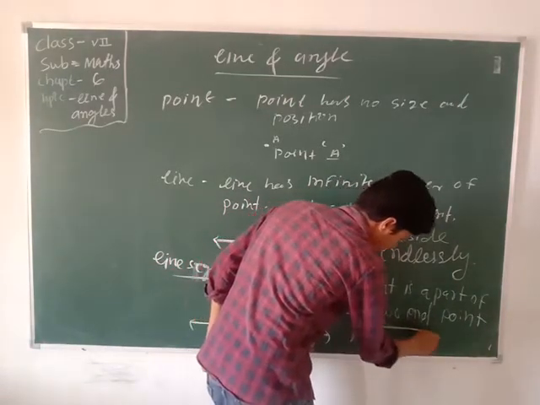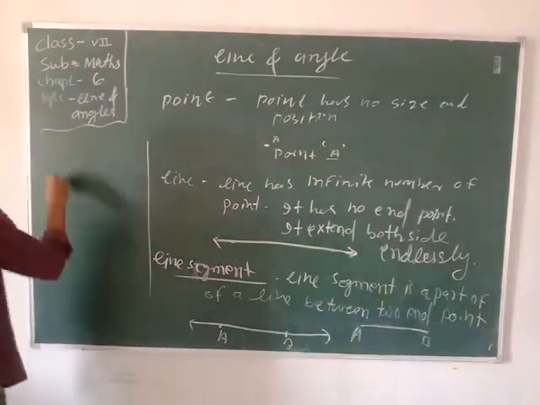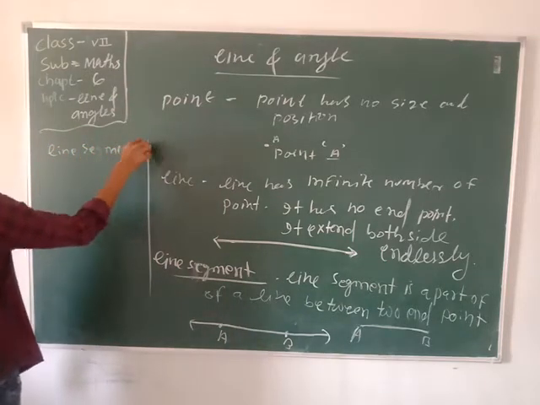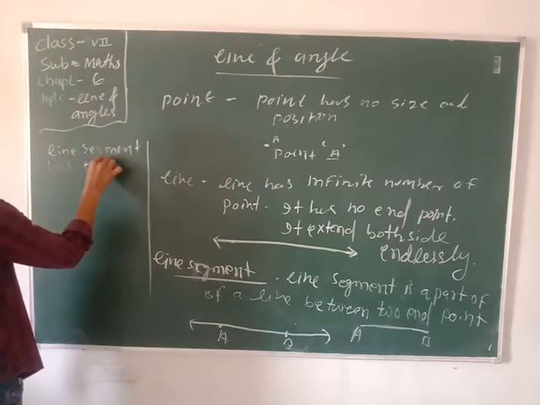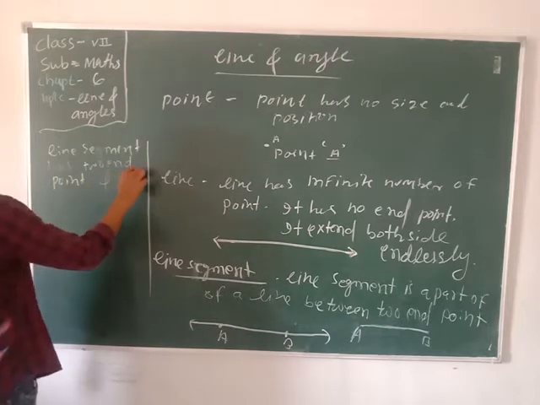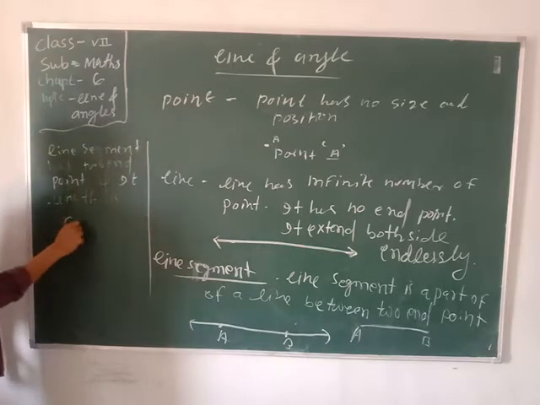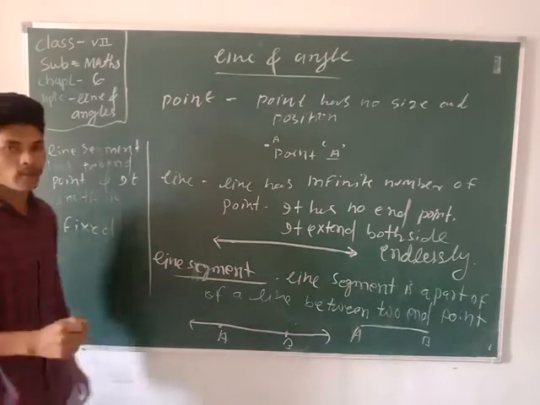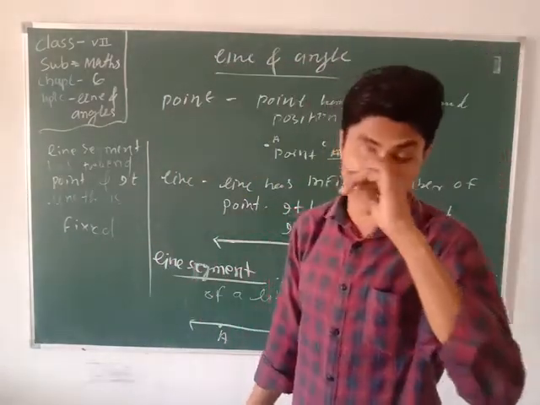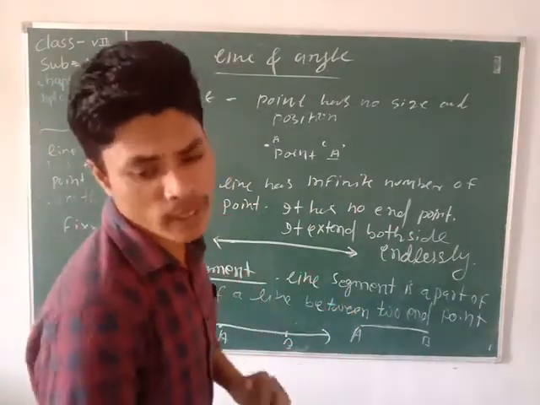Now what do we observe about this line segment? A line segment has two endpoints and its length is fixed. The line segment has two endpoints and we can measure the length of the line segment. Now, a ray is a part of a line with one endpoint.